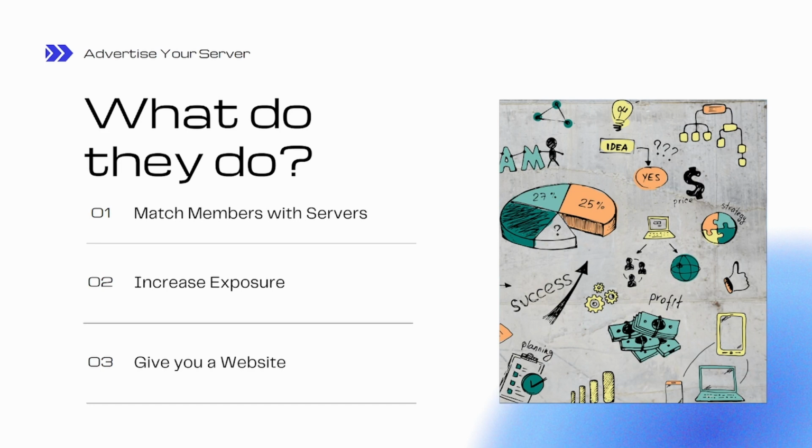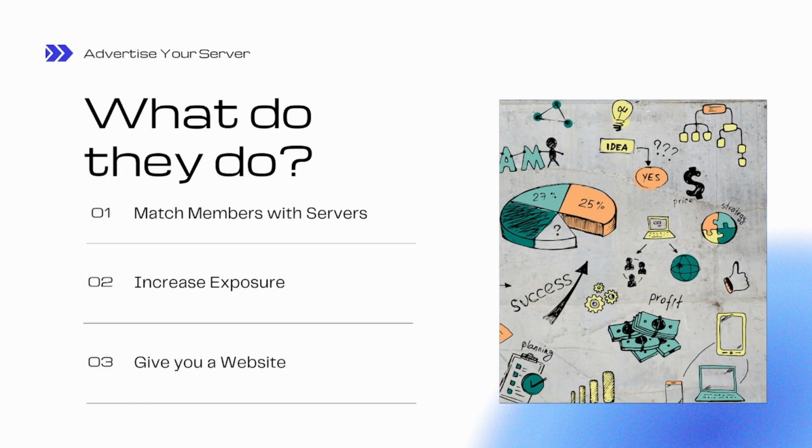The main thing that these listing sites do is match members with servers. So let's say I'm looking for a new gaming server to join because I want to be part of an esports group. Well, I can search for the specific games. Let's say I want to be part of a CS:GO community. I can search CS:GO Discord server on Google or a listing site, and it'll come up with a whole range of suggestions for me.